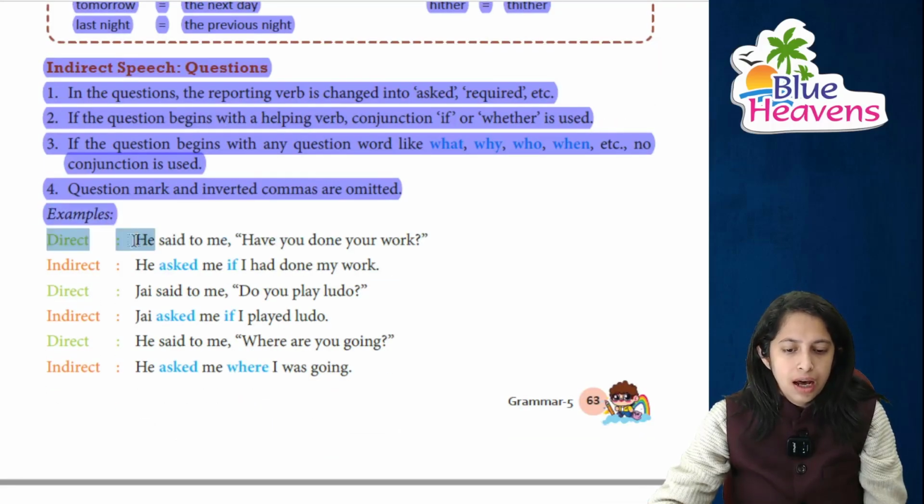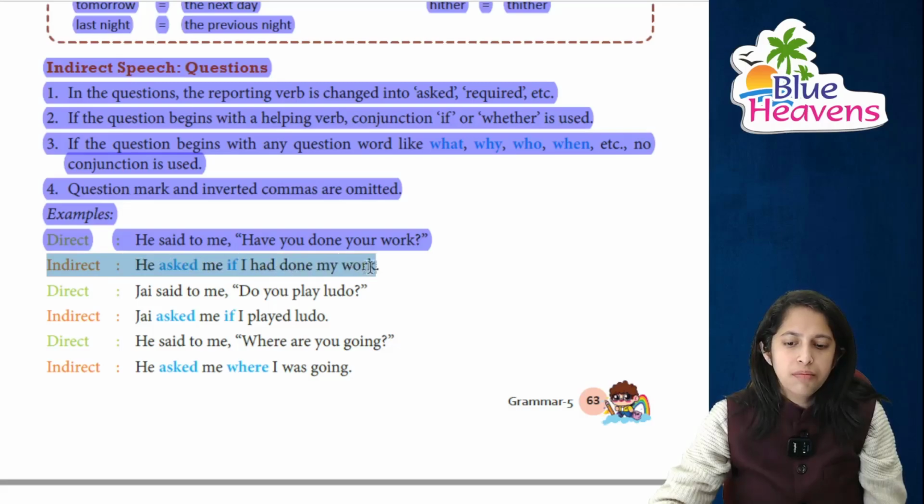Examples में direct में he said to me that have you done your homework. अब indirect में inverted commas हटा देंगे. Said का ask. He asked me if I have done my homework. देखिए condition आ गई है, right?